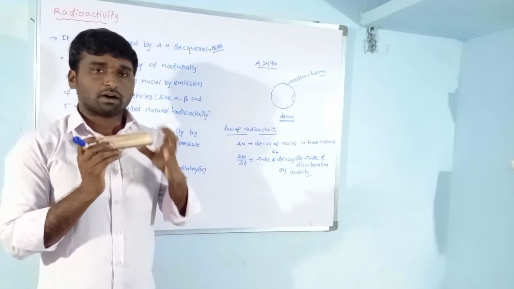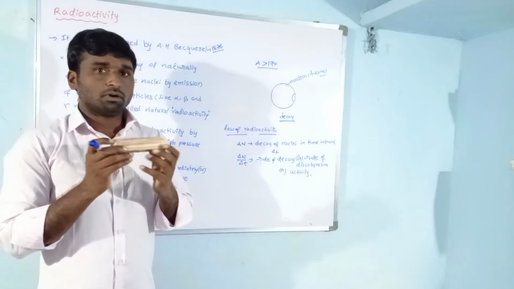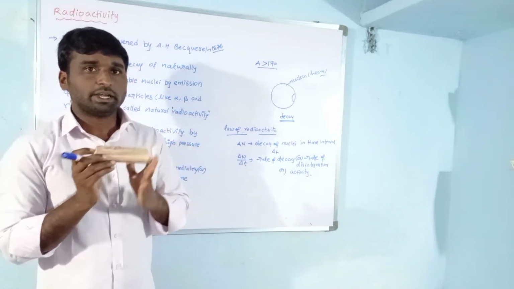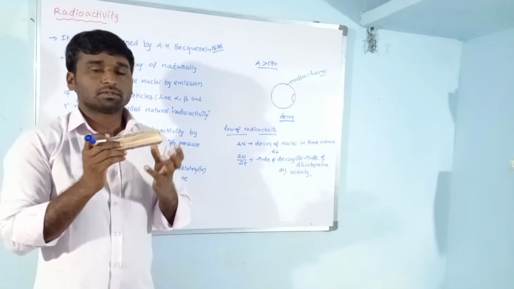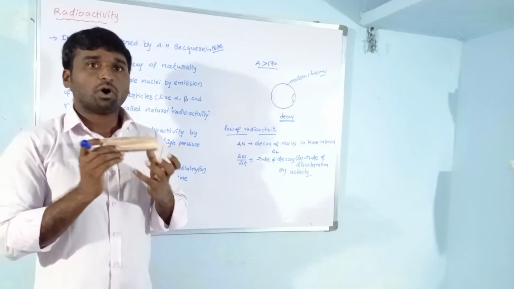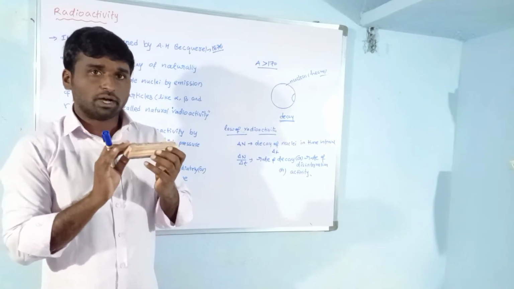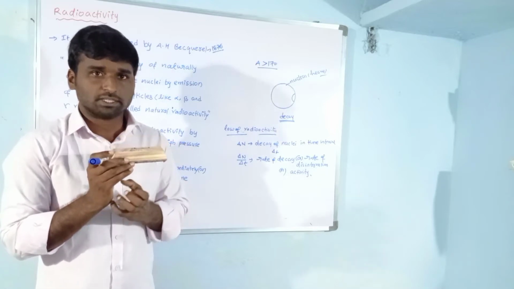Inside it a large number of nucleons are there. In the disintegration process, in the radioactive process, it must break some nuclei, so it must lose some nuclei. How much? It depends upon how large it is.